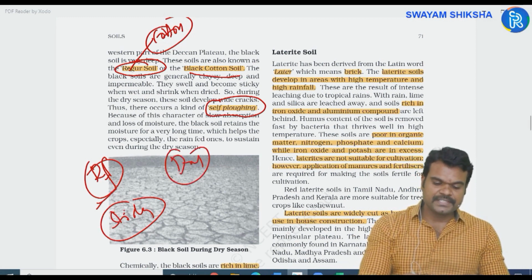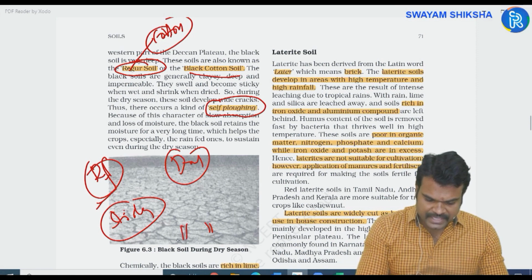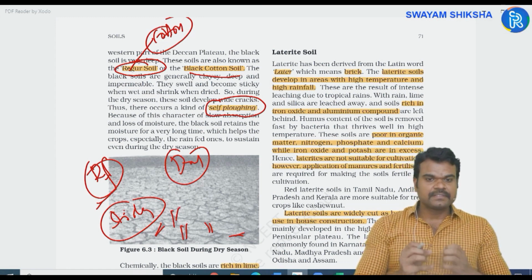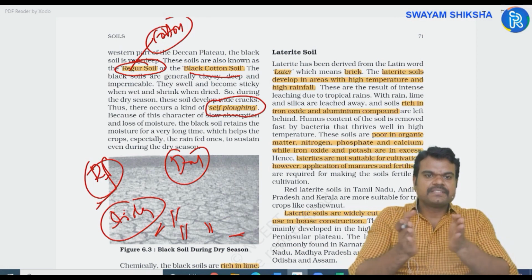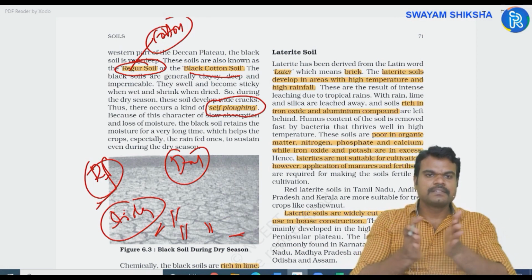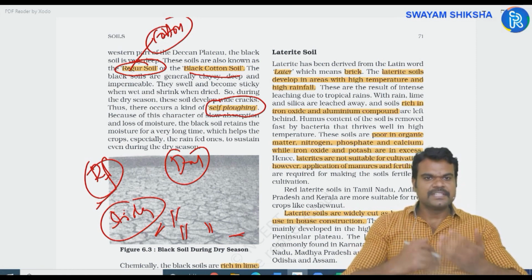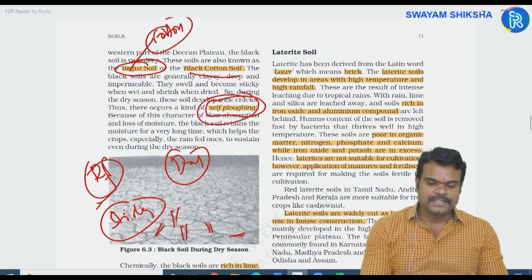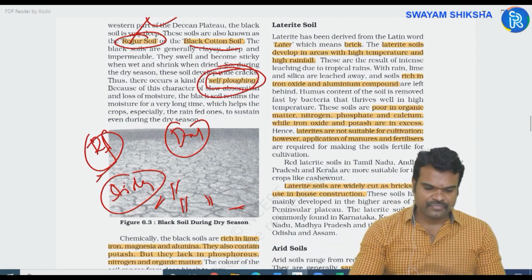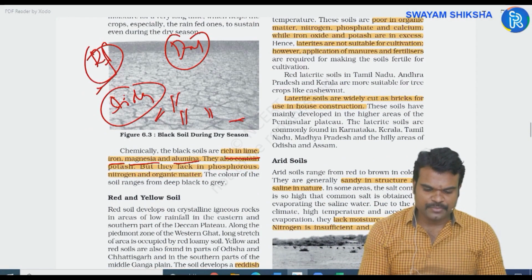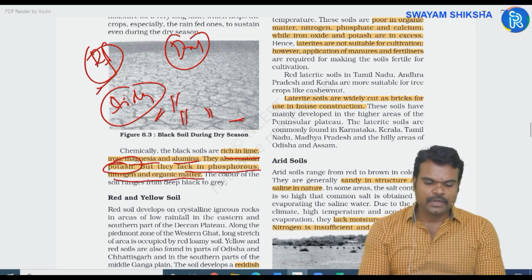And during the dry season, as shown in the map, you have the formation of fractures, or cracks. So during the dry season they are expanding, and during the rainy season they are coming together. Expansion and contraction, expansion and contraction. In this manner, they are ploughing themselves on their own. That is why they are called self-ploughing soils. Next, they are rich in lime, iron, magnesium, and alumina. They also contain potash, but they are poor in phosphorus, nitrogen, and organic matter.